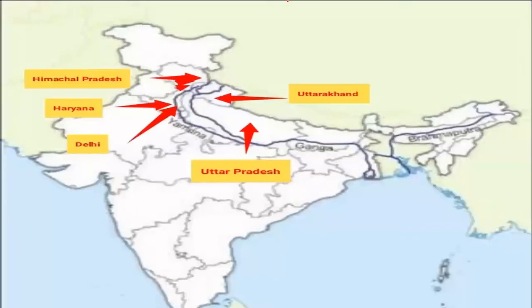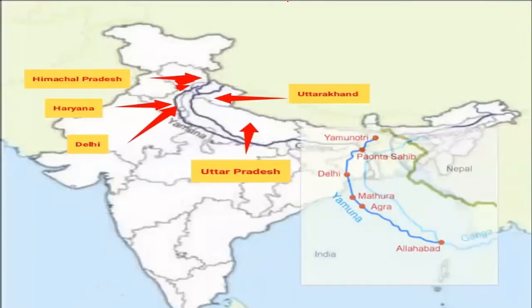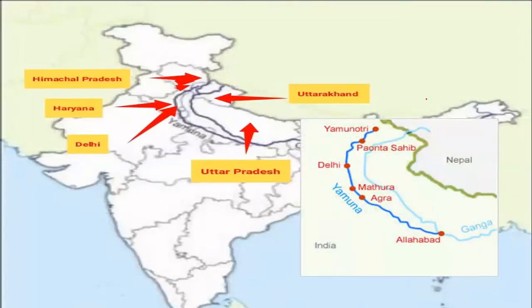As we know, the origin of Yamuna is in Yamunotri, which is north of Haridwar in the Himalayan mountains. So it is the actual source of river Yamuna. The river Yamuna is a major tributary of river Ganga. It originates from the Yamunotri glacier near Bandarpunch peaks in the Mussoorie range of the lower Himalayas, in the state of Uttarakhand, where it actually starts.